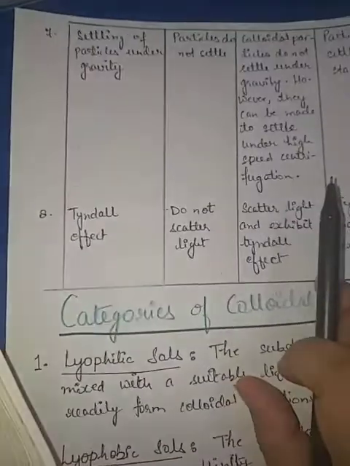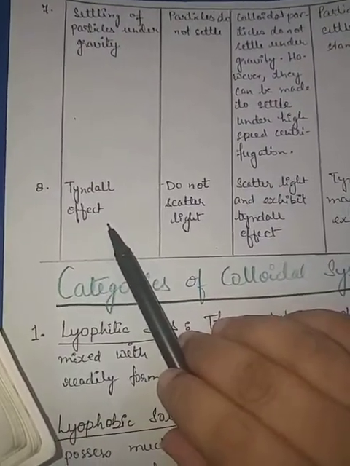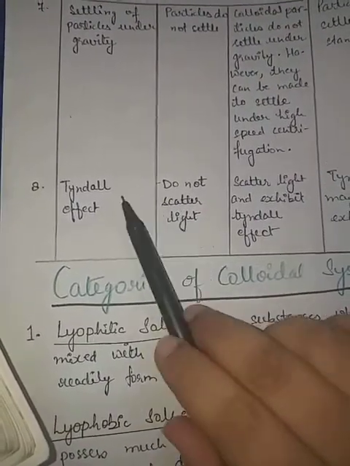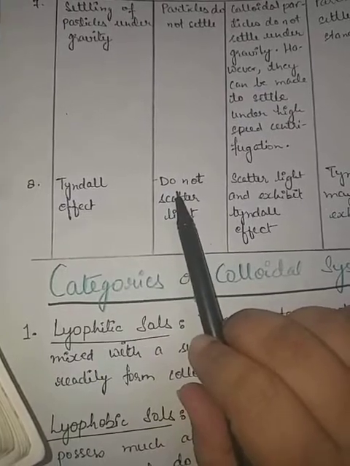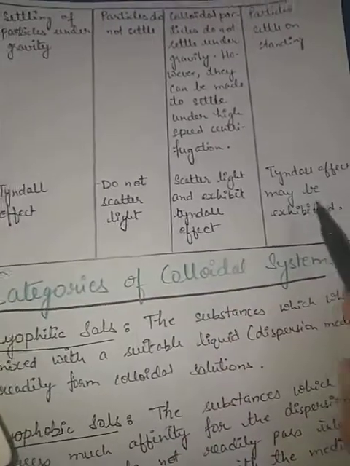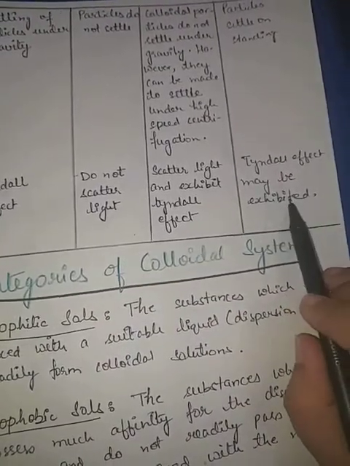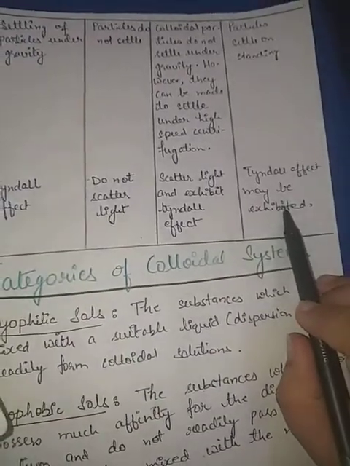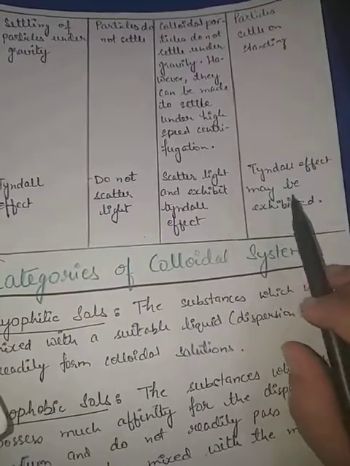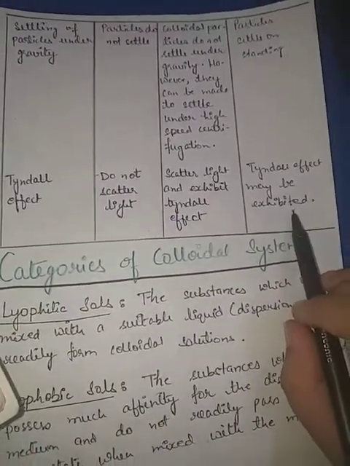They can be separated. Now, Tyndall effect. We know that the Tyndall effect is the scattering of light, and because the particle size of a true solution is very small, these particles cannot scatter light at all. They do not scatter light. Suspensions may show the Tyndall effect, until the particles are suspended, and when the particles settle at the bottom, they will not show the Tyndall effect.